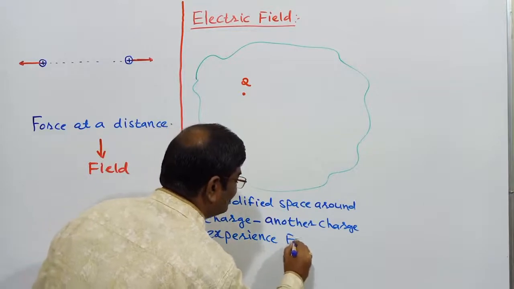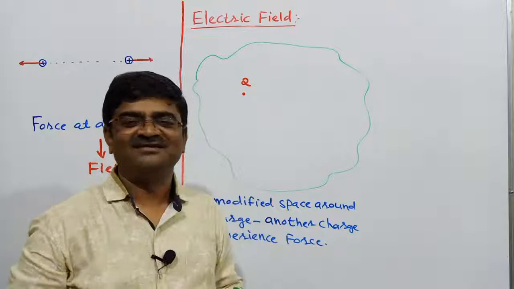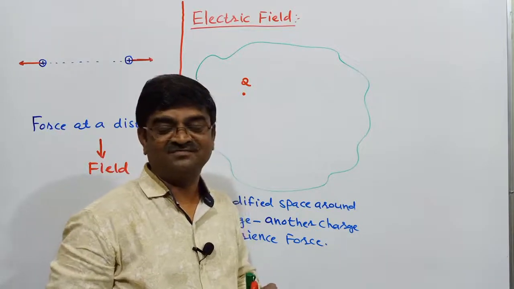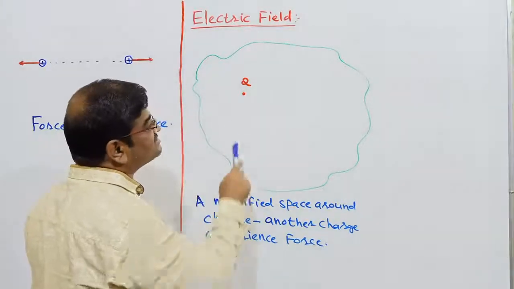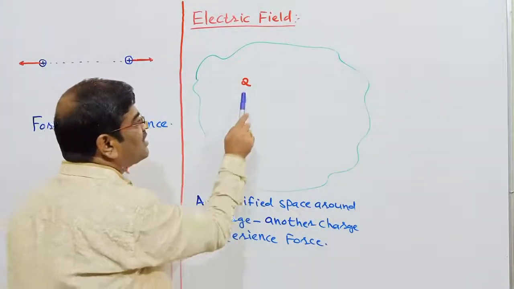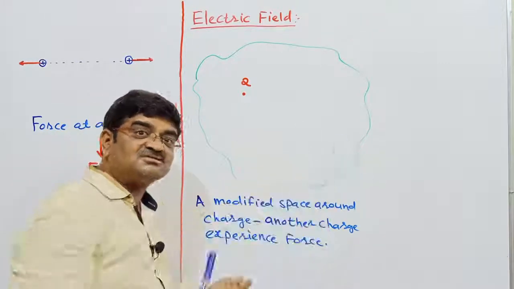Important. We call this the electric field. So put in words, how do I define electric field? A modified space around a charge in which any other charge I bring